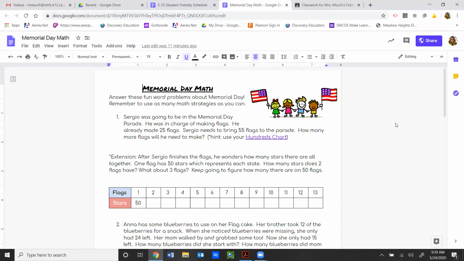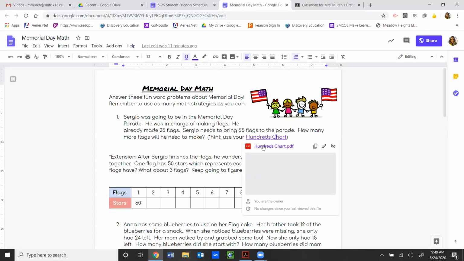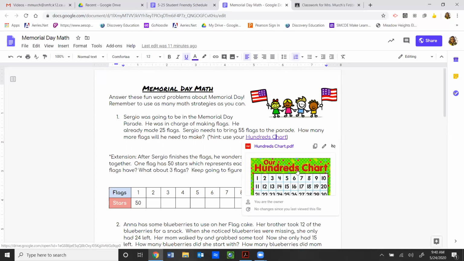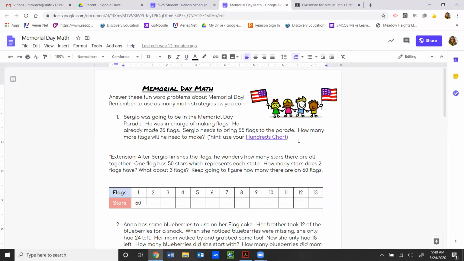Number one, Sergio was going to be in the Memorial Day parade. He was in charge of making flags. He already made 25 flags. Sergio needs to bring 55 flags to the parade. How many more flags will he need to make? Hint, use your 100 chart. So if you click on this, it'll take you to a digital 100 chart. You might have your own. Feel free to use whichever you would like.